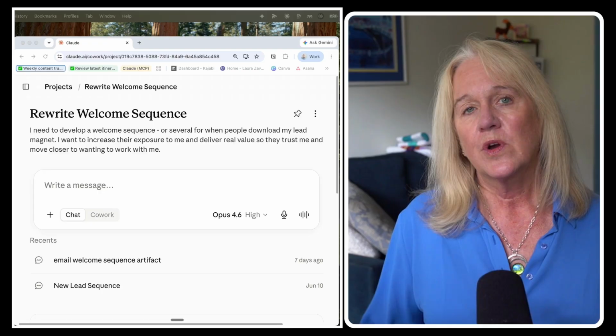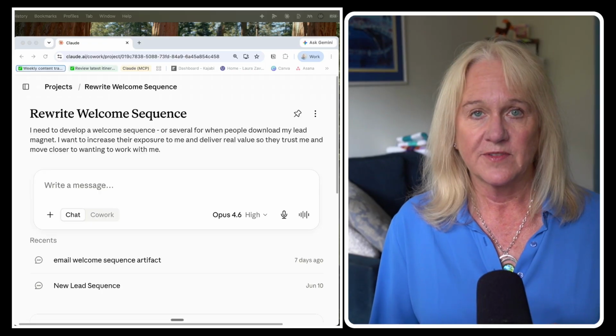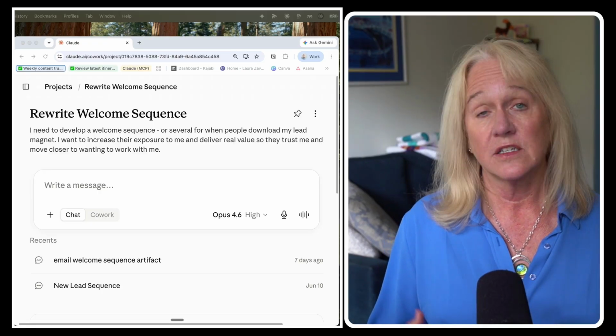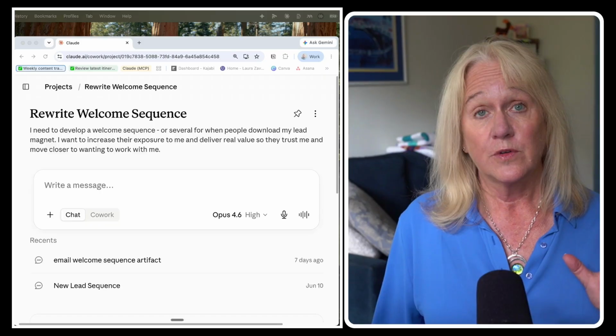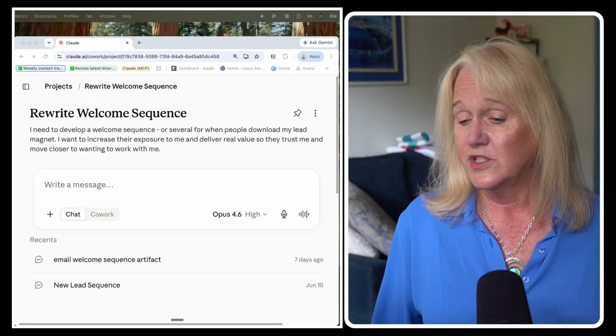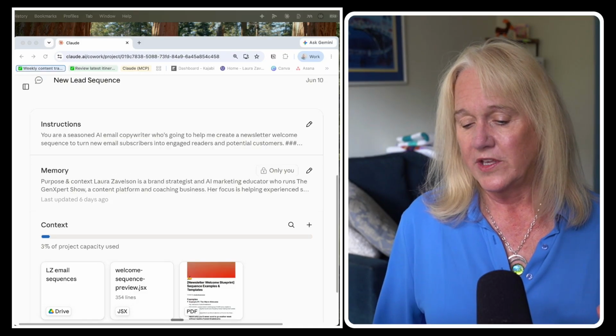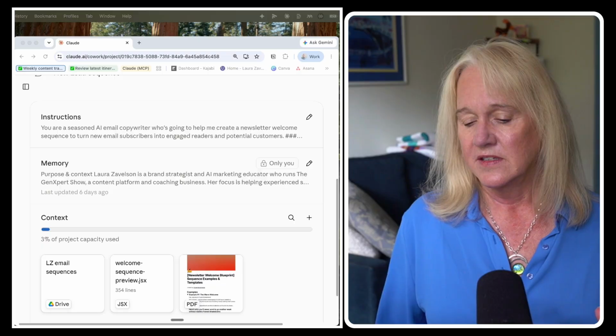So, yes, context files about you and your business do take time to create, and you have to fine tune them. But once you have them in a place where you want them and where they're working, they're really game changers in terms of getting output that you can use and that is of high quality a whole lot faster. So if you're working on your computer using the desktop version of Claude, your context files actually live on your computer. But if you're using projects in your browser, which works just as well, then what you do is you upload the context files down here.